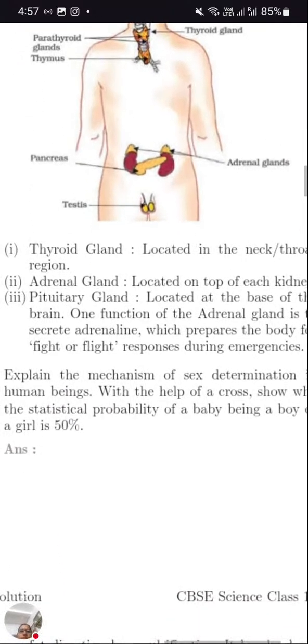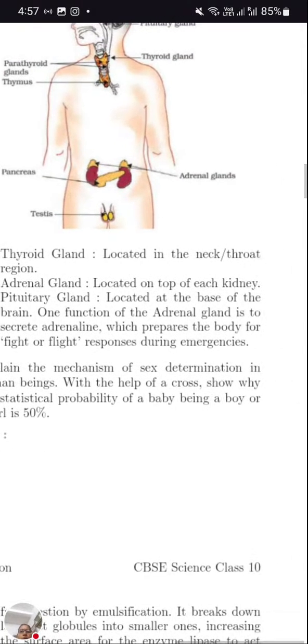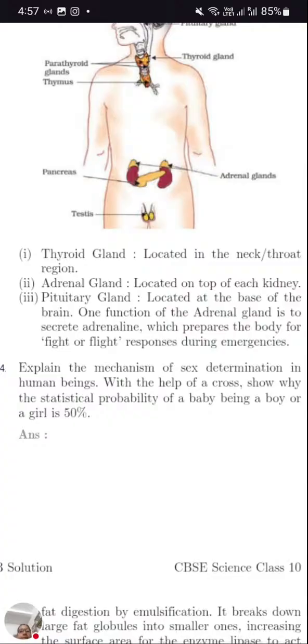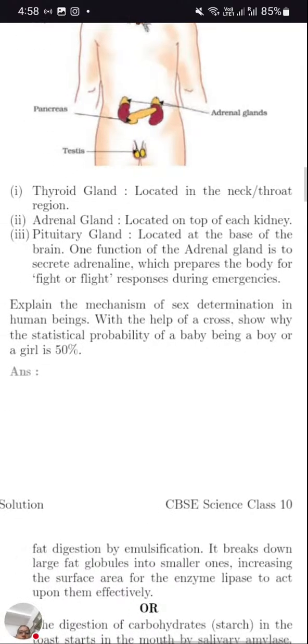So let's have the reading for the thyroid gland. It is located in the neck or the throat region. Adrenal gland is located at the top of each kidney. Pituitary gland is at the base of the brain. One function of the adrenal gland is to secrete adrenaline, which prepares the body for fight or flight. Already we discussed how it prepares for fight or flight: with the help of this hormone, either we fight with the situation or we escape from it.